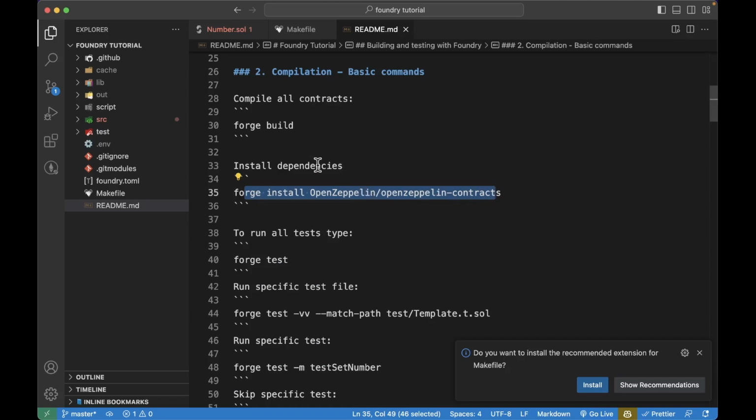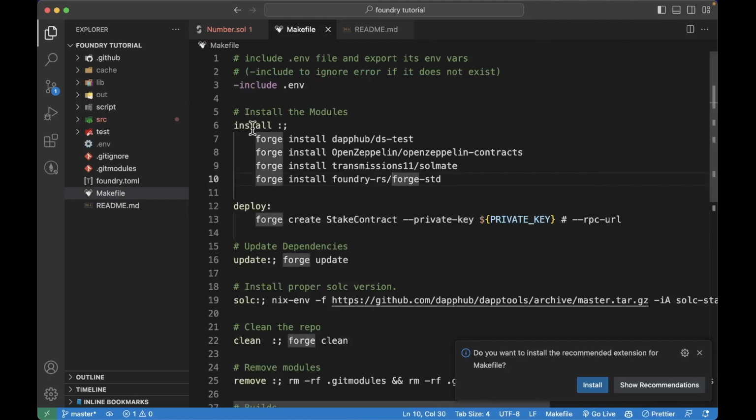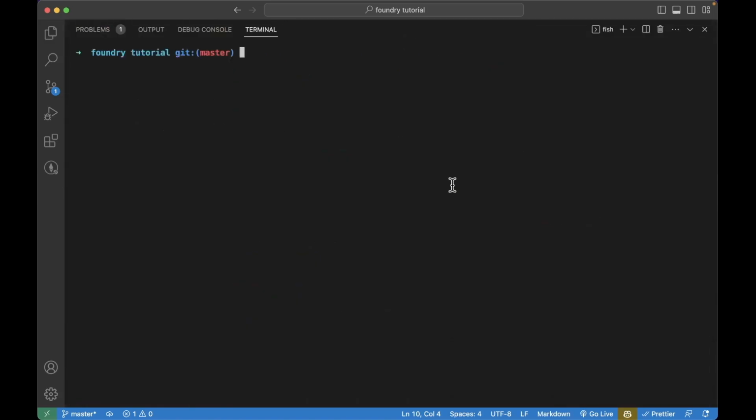But I have a way to install these using the make file, where you just define a command which you can run by just doing make and then install. In this case, we also have a command for deploy, etc., but we're only going to use this one. When we run this command, all these commands will run. So we'll not only install OpenZeppelin, but also install Solmate, forge-std, and ds-test. And you can run this command by just saying make install.